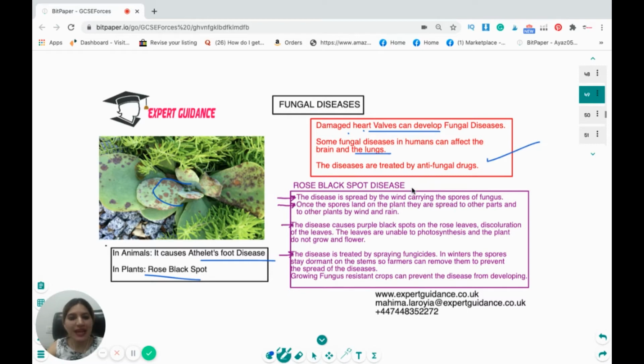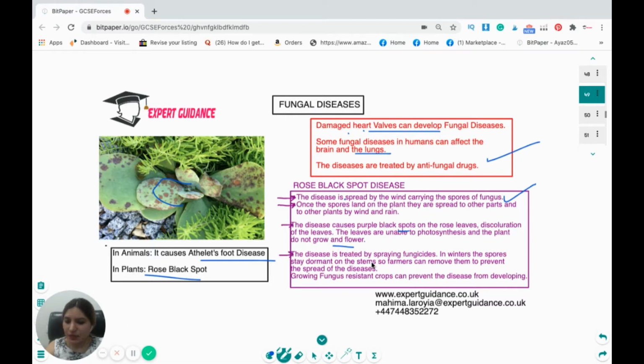Now, what is rose black spot disease? This disease is spread by wind carrying the spores of the fungus. Once the spores land on the plant, they are spread to other parts by wind and rain. These diseases cause purple-black spots on the rose leaves and discoloration of the leaves. The leaves are unable to photosynthesize and the plants do not grow and flower.